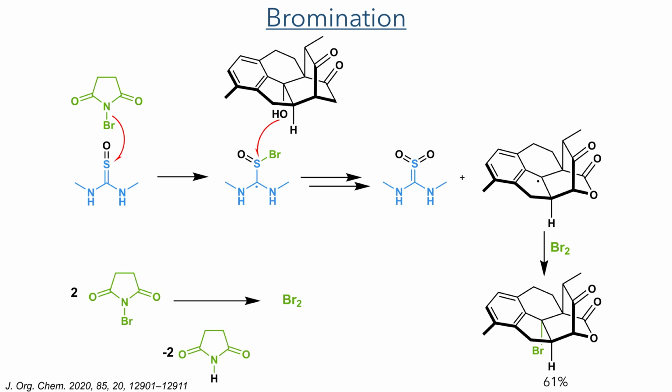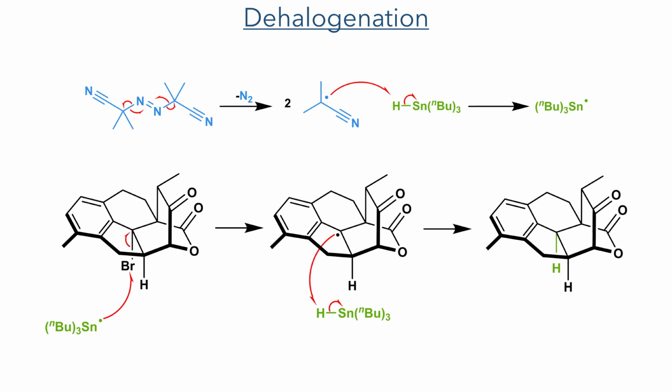It is possible for bromine to be formed by the NBS in the reaction, and this bromine can react with the tertiary radical, forming the brominated compound in a 61% yield. To replace this bromine atom with a hydrogen atom, they carried out a dehalogenation reaction using AIBN and tributyl tin hydride. As we saw earlier, AIBN is a radical initiator and forms a tin radical which abstracts the bromine, forming a tertiary radical that reacts with another equivalent of tributyl tin hydride, completing the dehalogenation.